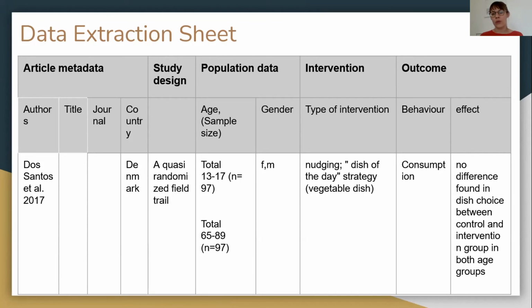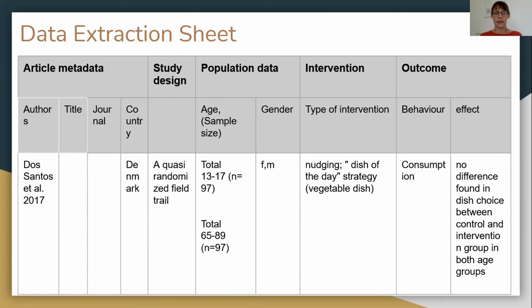And we, of course, also include information on the outcome level. In our case, it would be the behavior, which we could further specify as whether meat was consumed or not consumed, whether meat was purchased or not purchased, or whether there was a willingness to pay for meat or not. And in this one example, we also included the effect of the intervention.